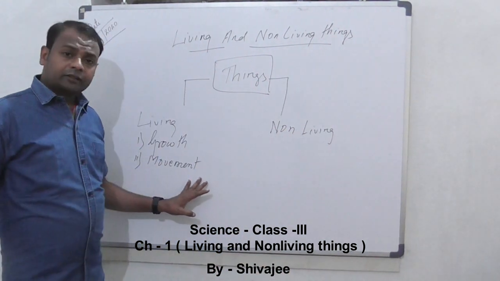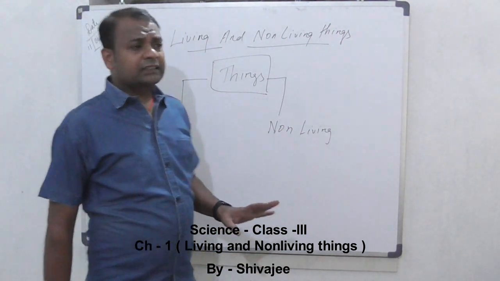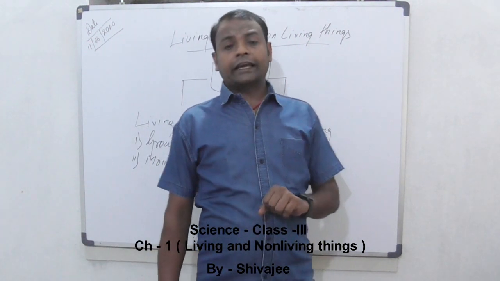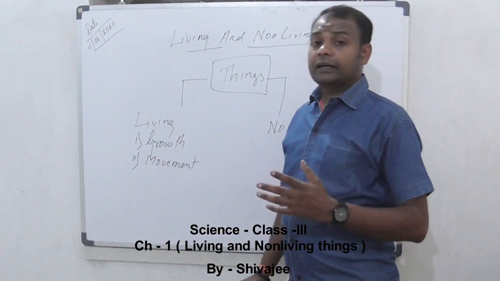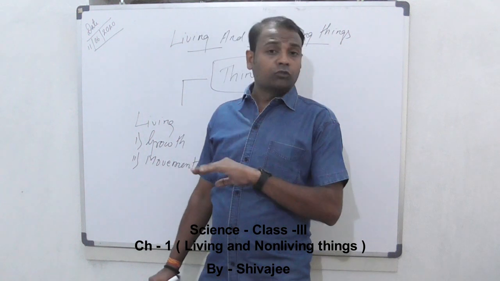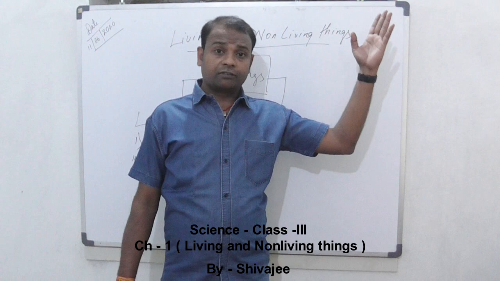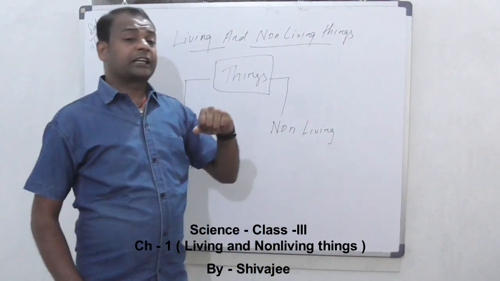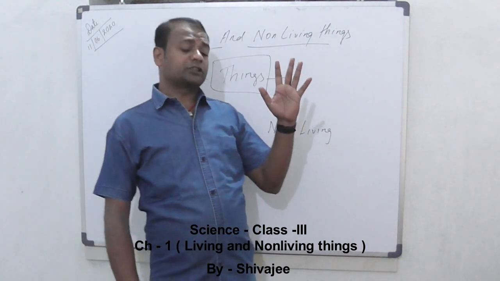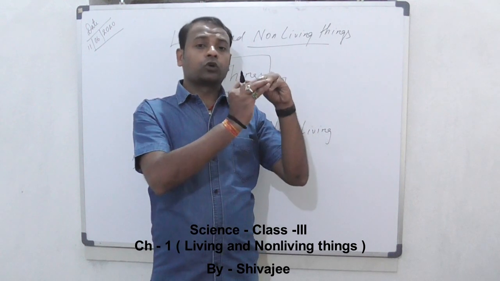In movement, plants are fixed to the soil. They cannot move from one place to another, but certain parts of the plant show movement. For example, the sunflower turns toward the direction of light. Then, for example, the touch-me-not plant. When you touch the leaves of the touch-me-not plant, the leaves droop.